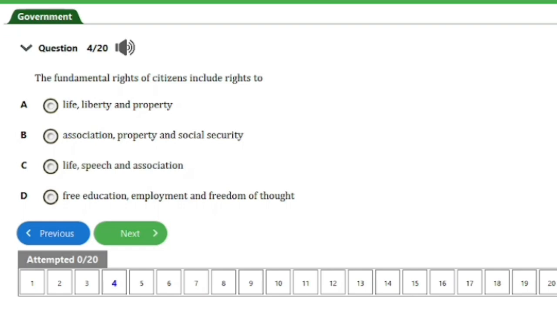So guys, the answer to this question is option C here. The fundamental rights of citizens include the rights to life, speech and association. So that's it for this question. Let's consider the next question, guys.